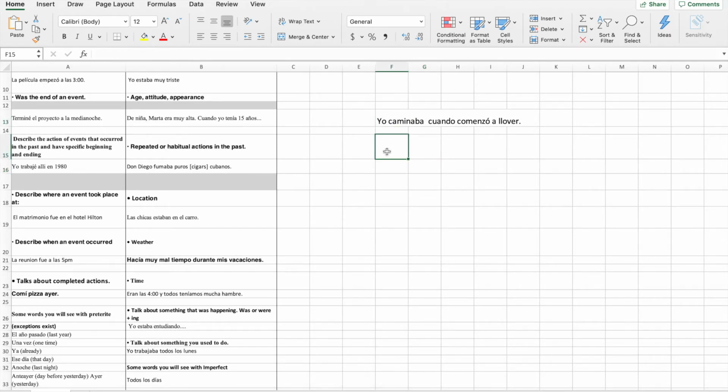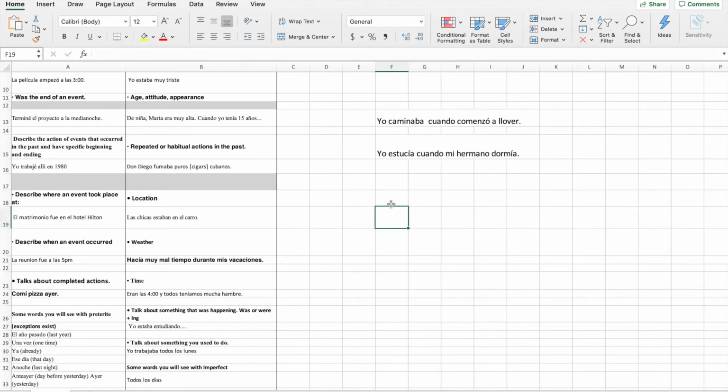Now, when you're talking about two actions and they're not disrupting each other, for example, yo estudiaba cuando mi hermano dormía. Okay, so these two actions are in the past, but they are not disrupting each other.